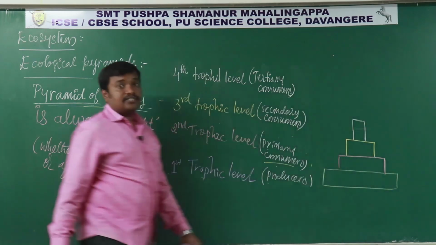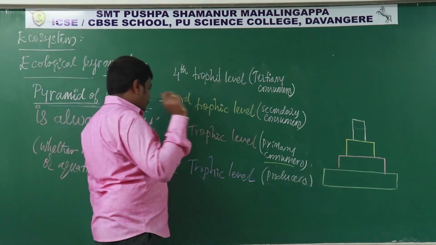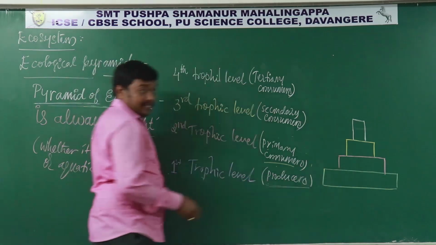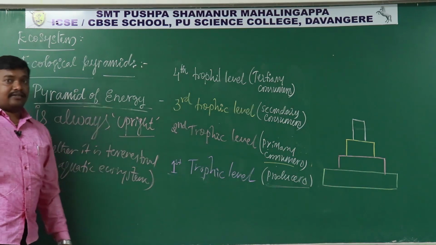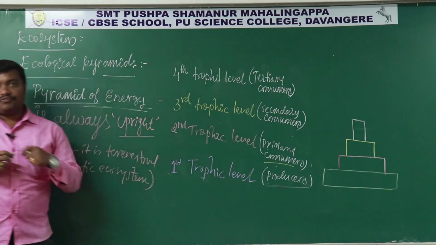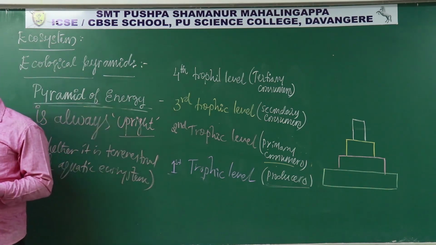Okay, so it's always upright. Okay. So in this pyramid of energy, the producers, the plants, need to trap the sunlight. Okay, so from that sunlight they prepare the food, and the food is transferred to the next trophic level in the form of glucose or any other form.